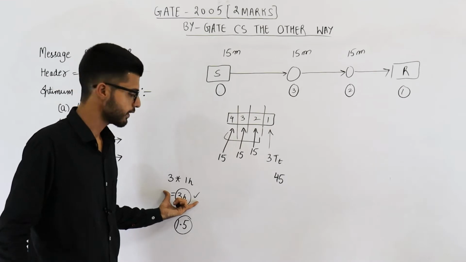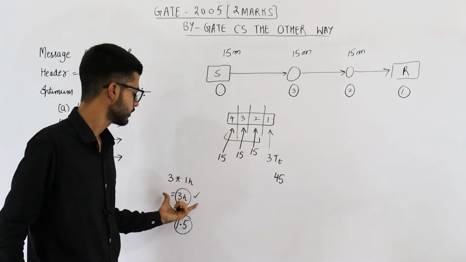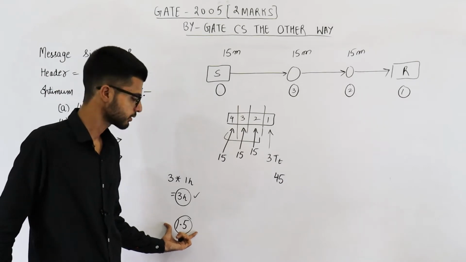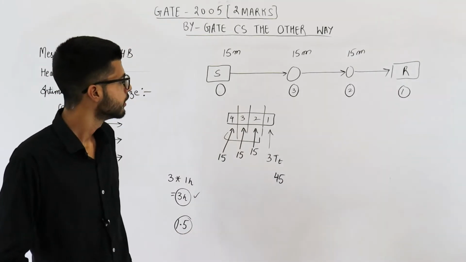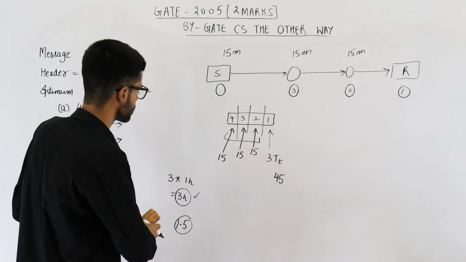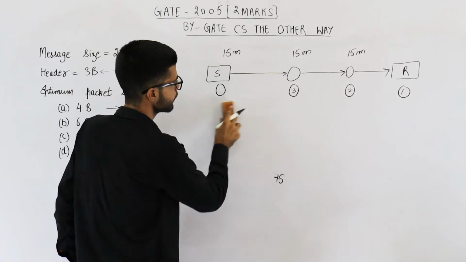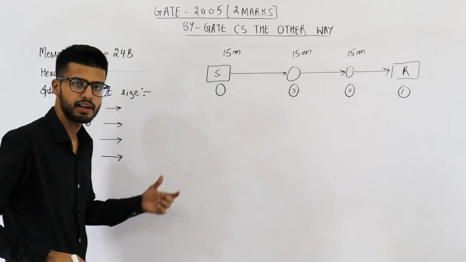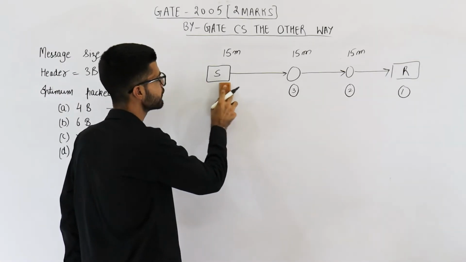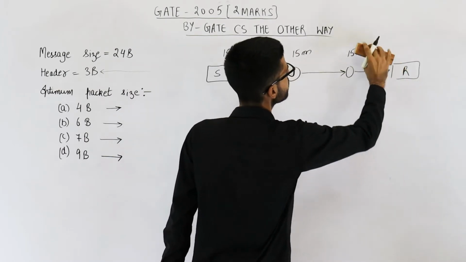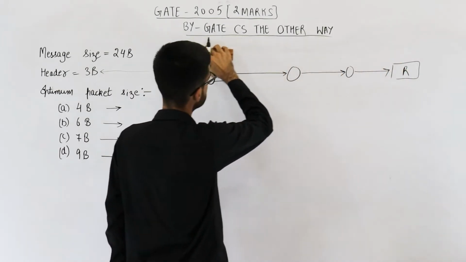So you can clearly see the difference. If we take a very large packet size, we require more time. By dividing that packet into smaller packets, we require less time. Okay. So now let us see what are the options. I hope you have got the basic idea that why I am saying prefer smaller packets. But don't make the packet size very small.